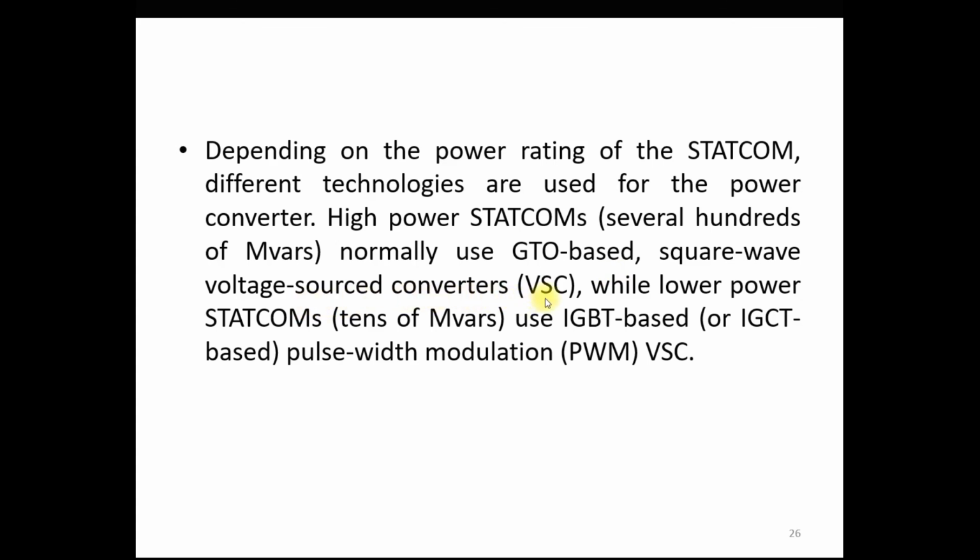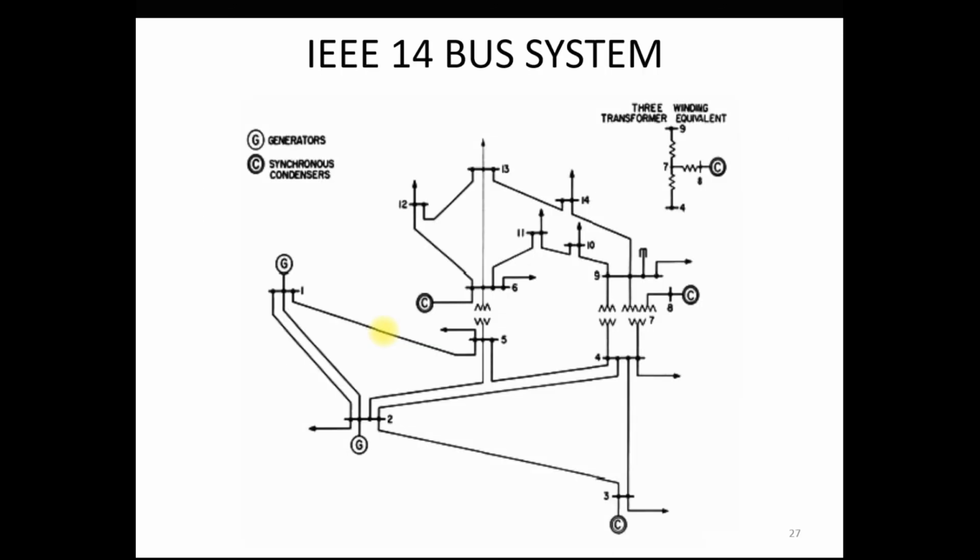And if the rating is a lower power STATCOM, like tens of MVAr, like 10 MVAr, 20 MVAr, at that time we use the IGBT type pulse width modulation VSC, or voltage source converter, in the STATCOM. So there are two different technologies we use in the converter. One is the GTO based voltage source converter and another is the IGBT based PWM technique voltage source converter.